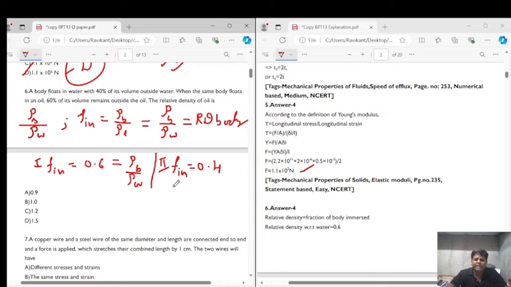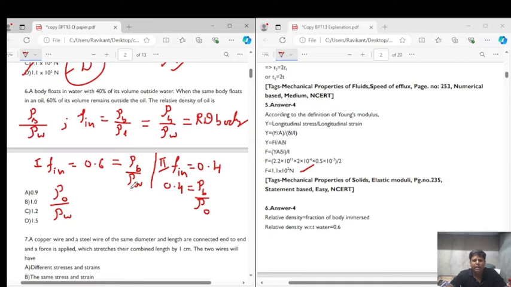So in this case, fraction inside is 0.4, and this will be equals to again the density of the body upon density of oil. Density of body upon density of oil. What we need to calculate is the relative density of oil. What is relative density of oil? Relative density of oil will be density of oil upon density of water, right?